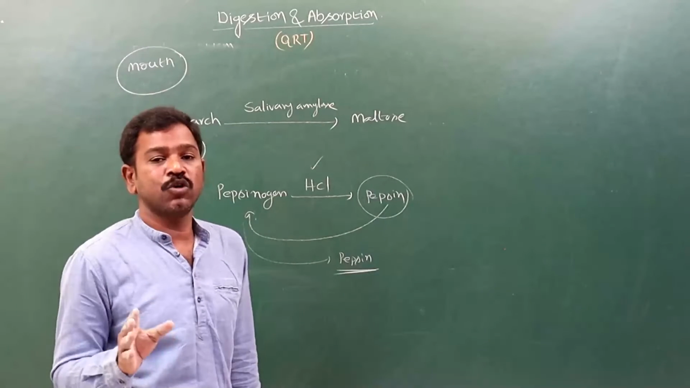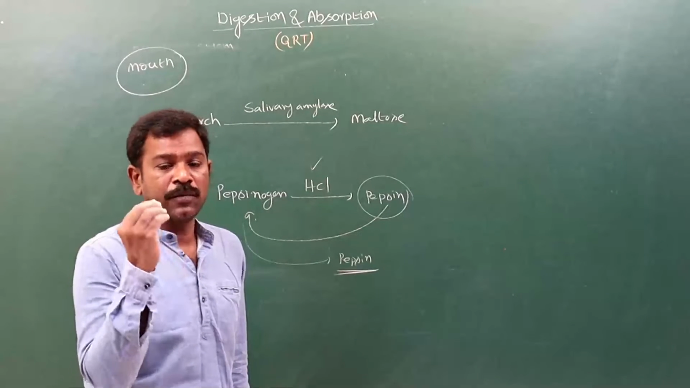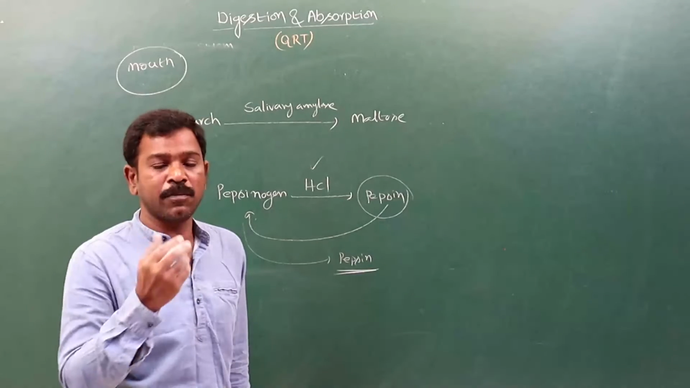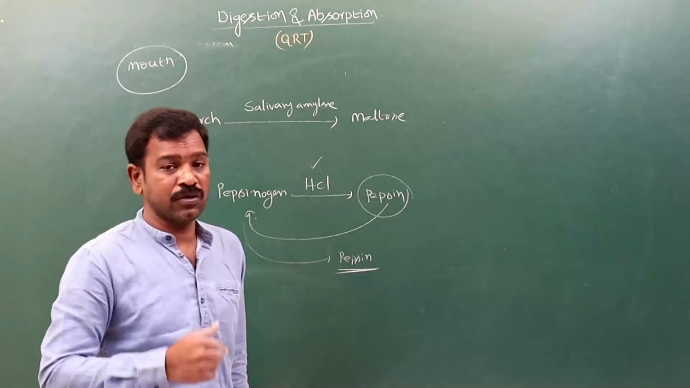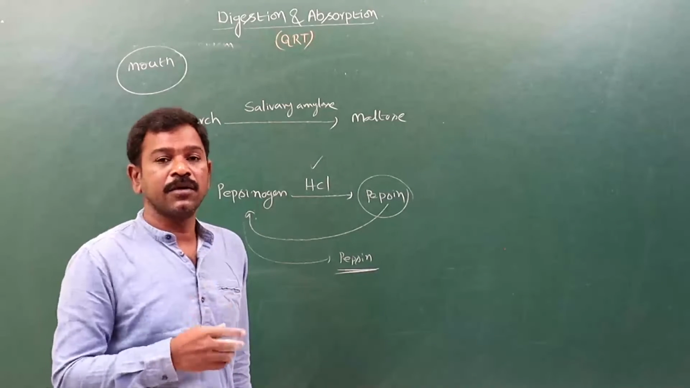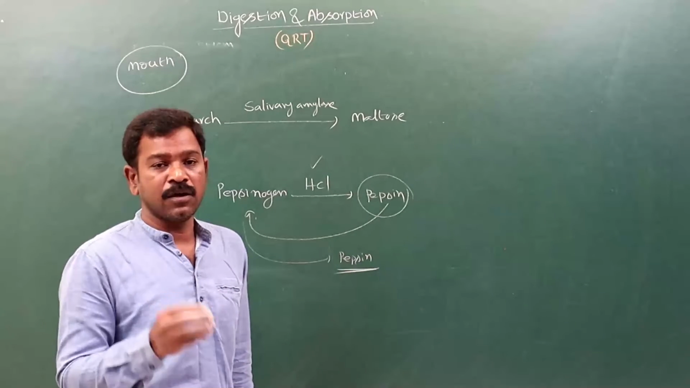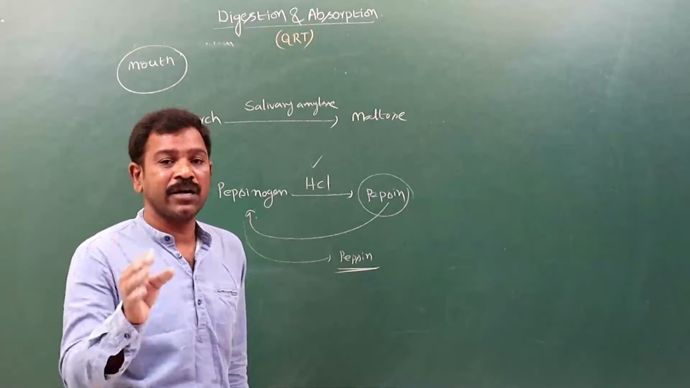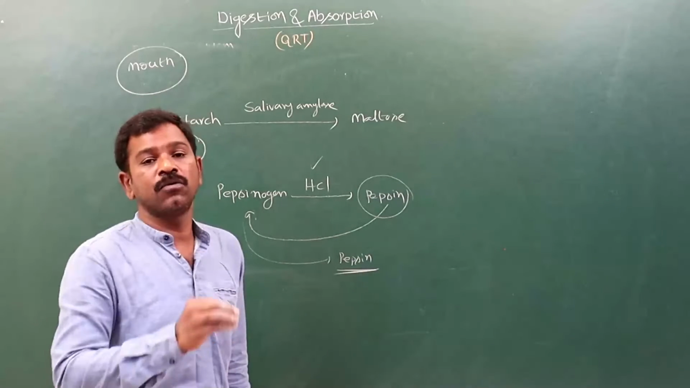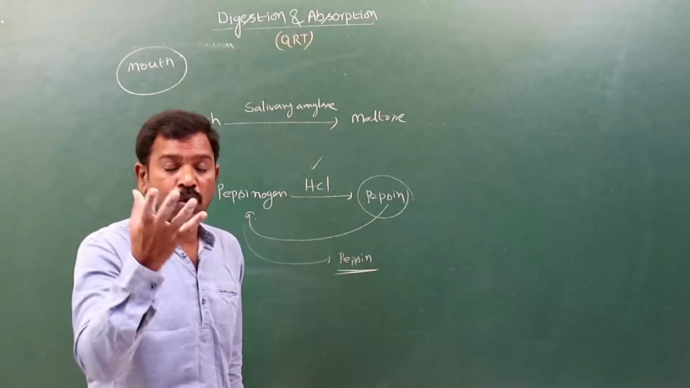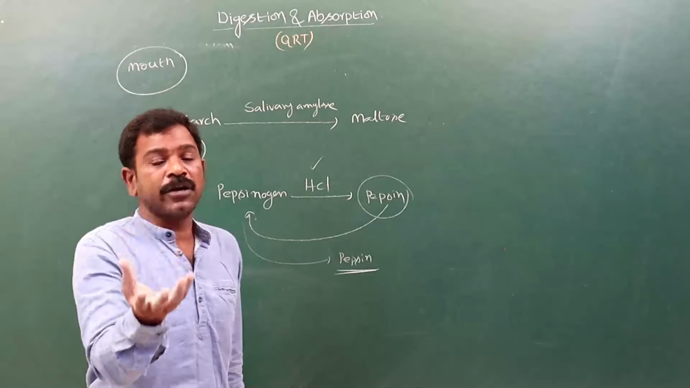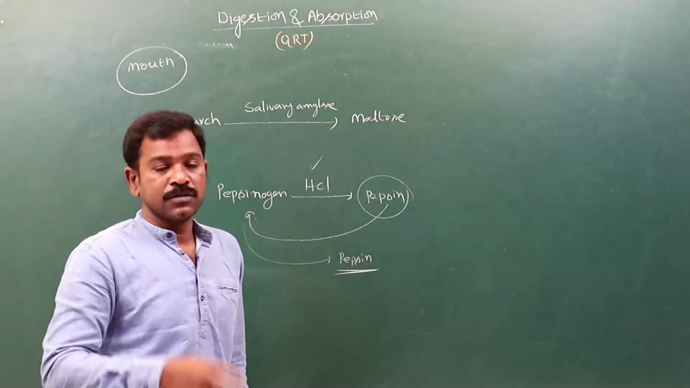Regarding food absorption, in the mouth only drugs are absorbed, through the blood capillaries present beneath the tongue. And in the stomach, water, salts, drugs, and a moderate amount of simple glucose, simple carbohydrates, are absorbed.